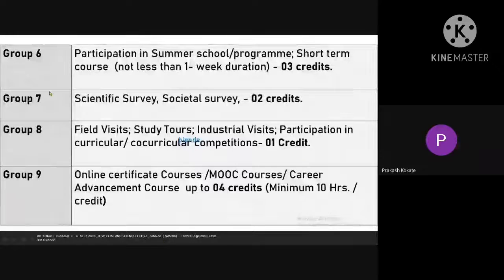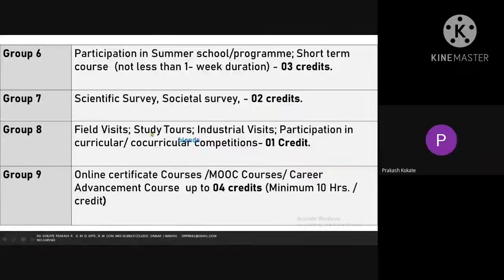Group 6, participation in summer school or program, short-term courses. Many of the short-term courses are available nowadays online also. It will give you 3 credits. Scientific survey: for example, if you have done a scientific survey of a reptile animal in your tahsil and you got the certificate from your head of the department, or a social survey, how many students became corona positive from our senior tahsil, you get 2 credits.